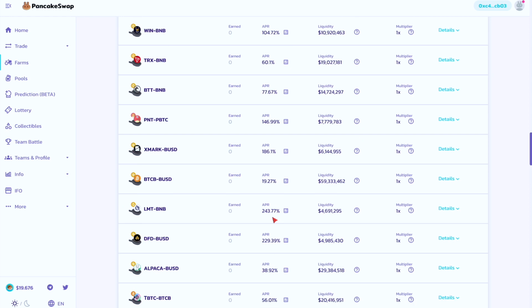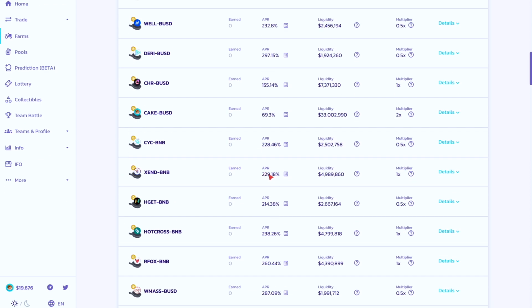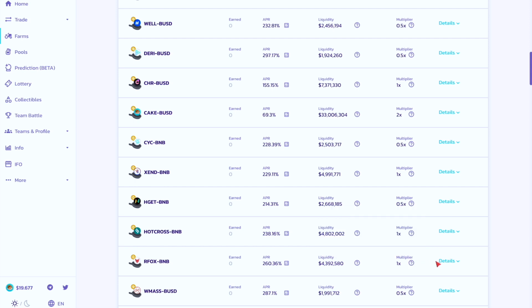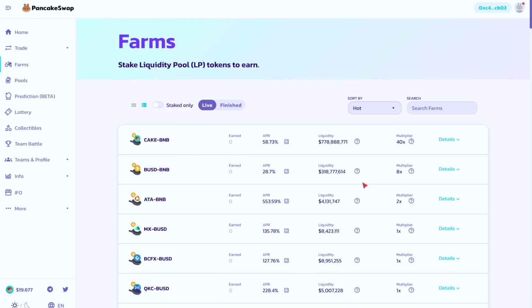As you can see, some of them on the top here, I saw some of them with a good decent amount of APR, right? This one here, 260% APR. They've got 4 million in liquidity. Something about a multiplier. So the multiplier represents the amount of cake reward each farm gets. So each farm will get a certain amount of cake as well. So this is what's going on.